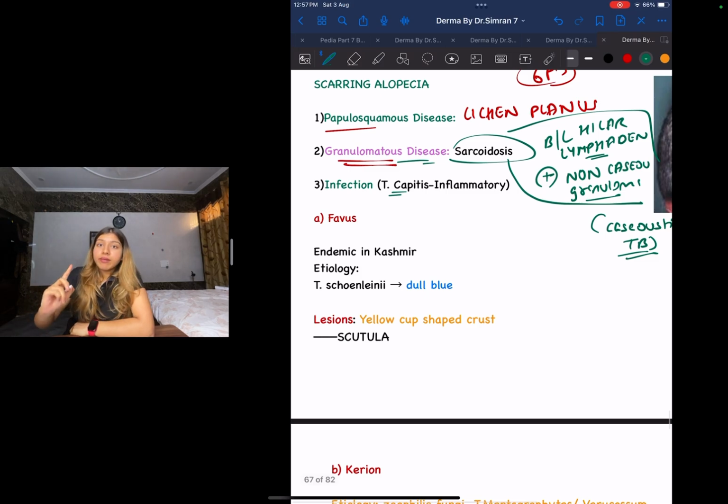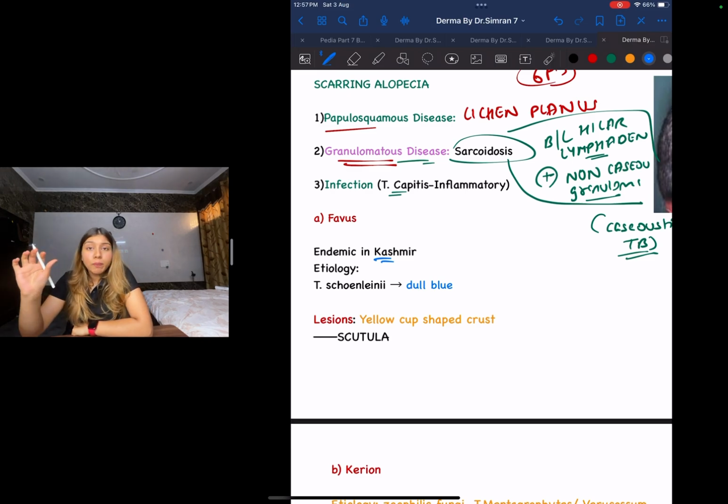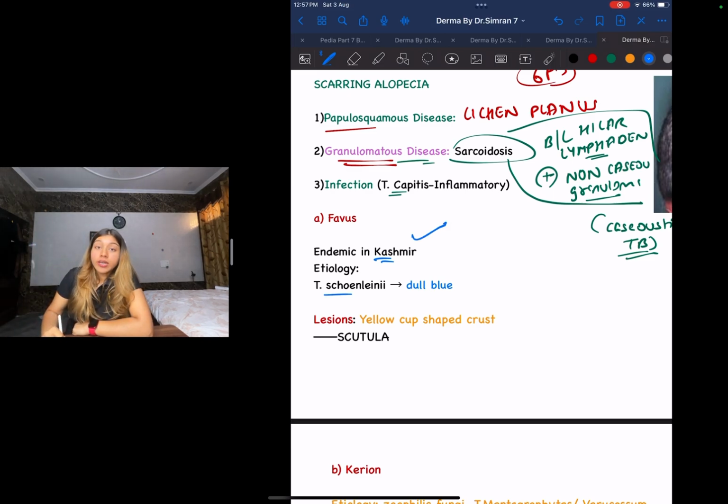First is going to be Favus. What you need to know is it is endemic in places like Kashmir. It's very cold there, so it is endemic to places like what? Kashmir. What is the etiology? It is Trichophyton schoenleinii. And guys, on Wood's lamp, what did we discuss earlier? On Wood's lamp, you get a dull blue appearance.